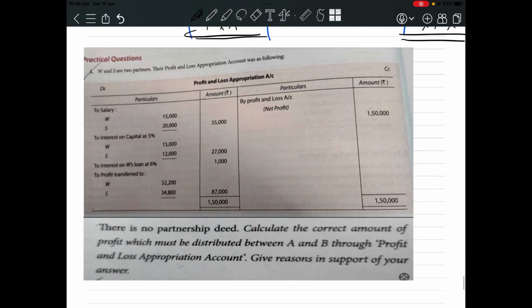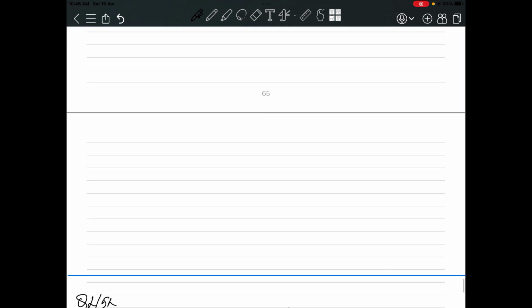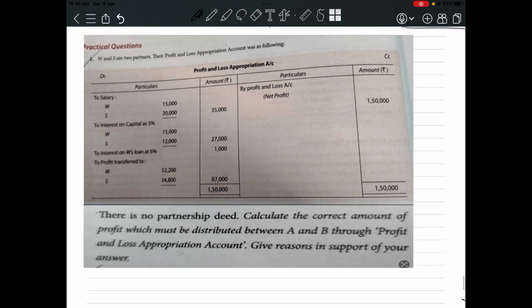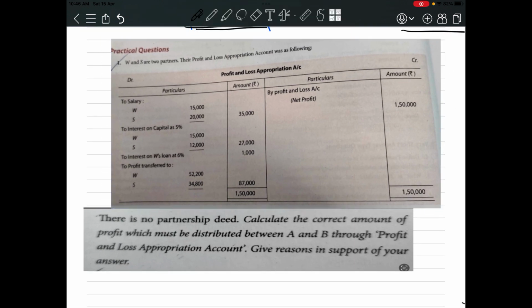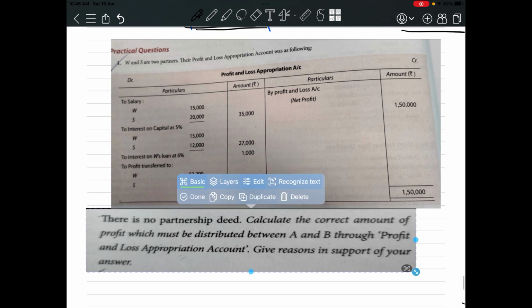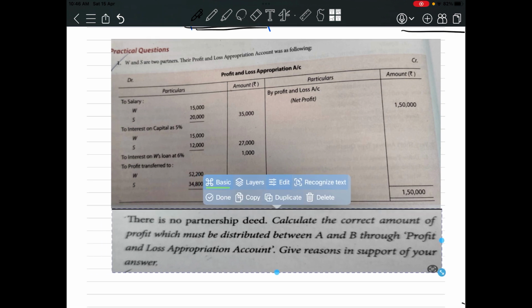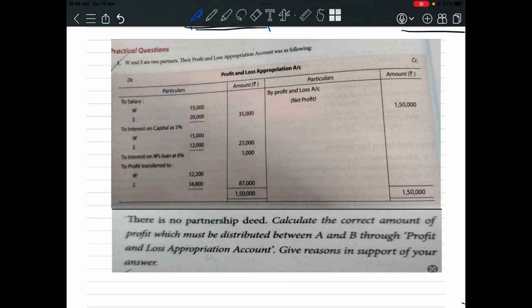Simple. Now let's try to solve some questions relating to P&L appropriation account. Dedicated questions to P&L appropriation account. So this is your question number 1 of chapter number 1. Now see what the question is saying.